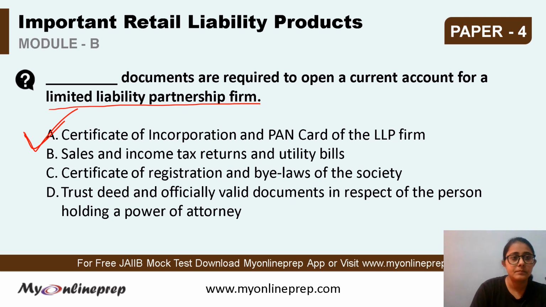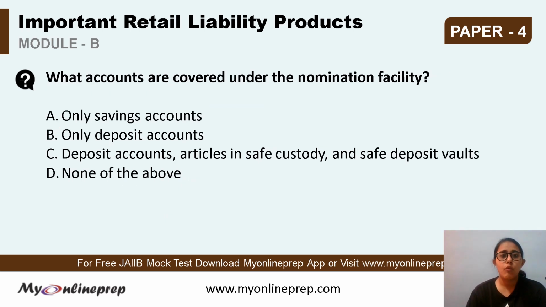Next, the question is what accounts are covered under the nomination facility? Options are A, only savings account, B, only deposit accounts, C, deposit accounts, articles in safe custody and safe deposit vaults, or D, none of the above. So here the correct option is option C, that is deposit accounts, articles in safe custody and safe deposit vaults. All of these cases, the nomination facility is provided by the banks.